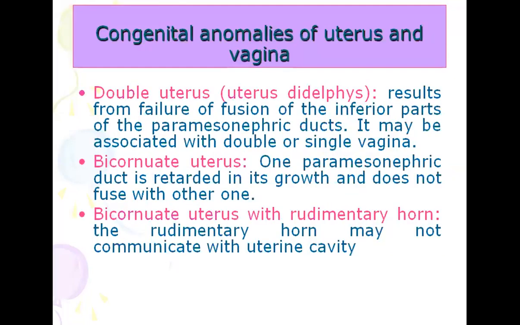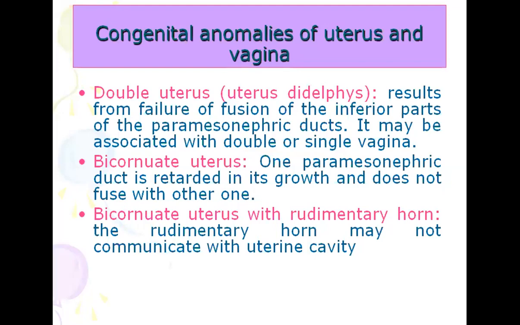Now, congenital anomalies of the uterus and vagina. The uterus may be double, uterus didelphys, resulting from failure of fusion of the inferior parts of the paramesonephric ducts. It may be associated with a double or single vagina.